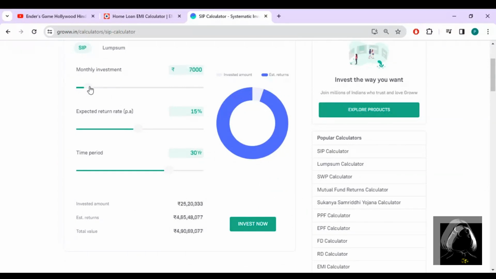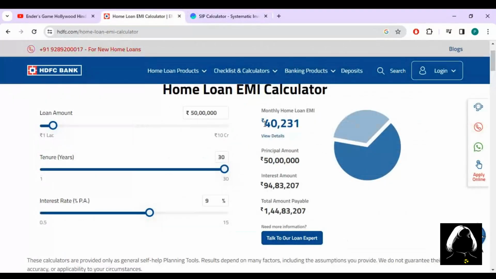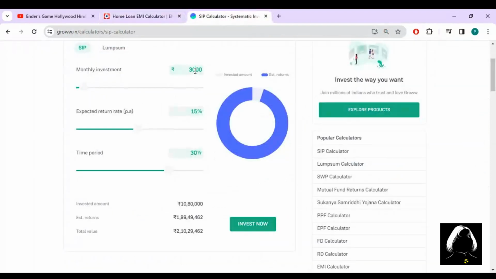Earlier we had around 4.5k as the monthly investment. We now need to take only 5% of the EMI we are paying. 5% of 40,000 to 30 will come to around 2,000 change. So I will consider 2,100, and this is the SIP amount for method 2 that you have to invest every month. The expected return I am not changing, it will be 15%, and the time period, earlier 20, I have now changed to 30. Let's see what return we are getting.